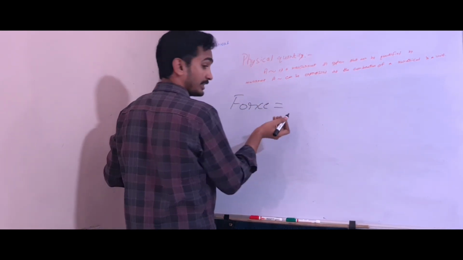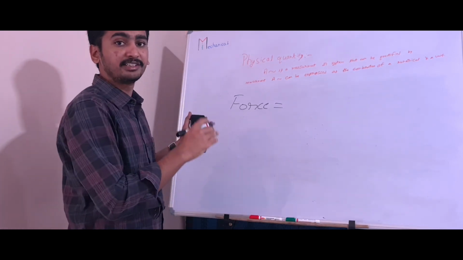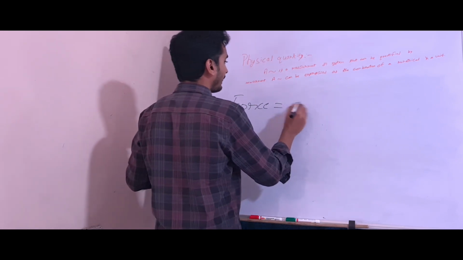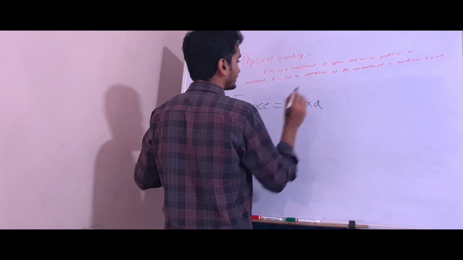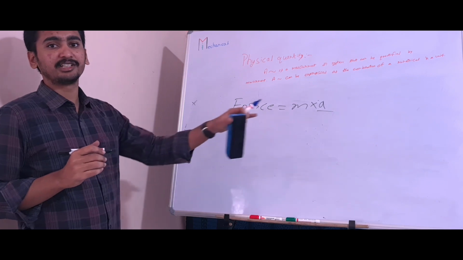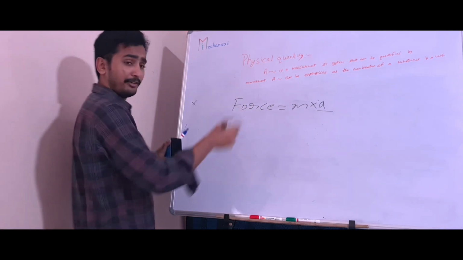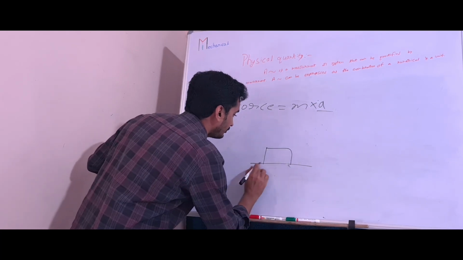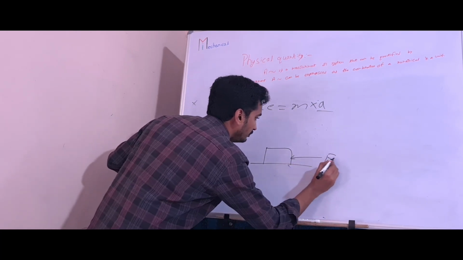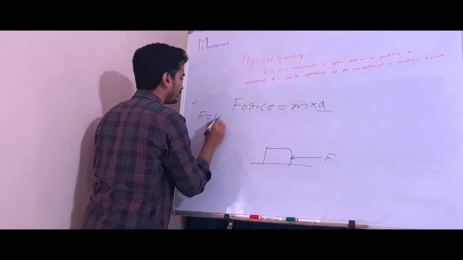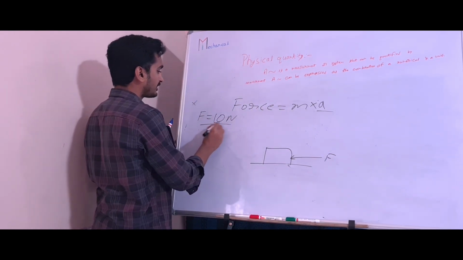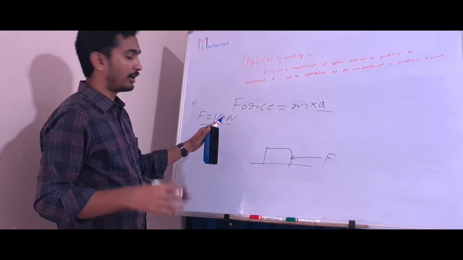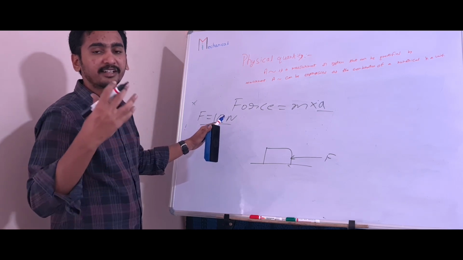First I will explain force, then we will go to weight, because weight is a kind of force. Force is equal to mass into acceleration. Acceleration is a vector, right? I will give you a clear picture of why force is a vector. See, while applying force, for example, F is equal to 10 newtons in our problem. By seeing this 10 newtons, we cannot calculate our problem. We need to know how the force is acting on that body.